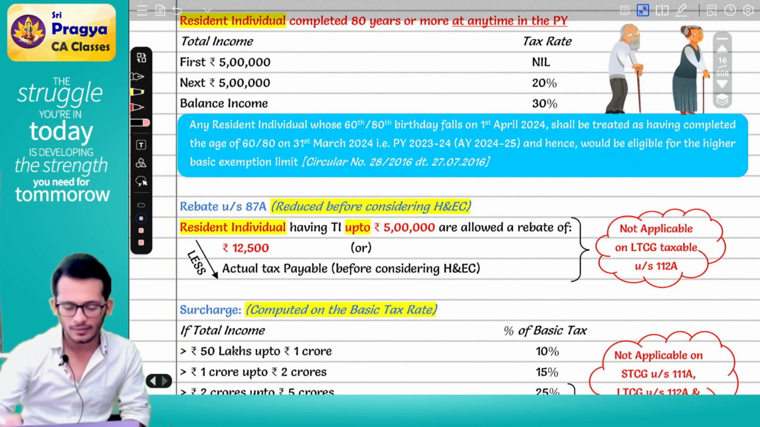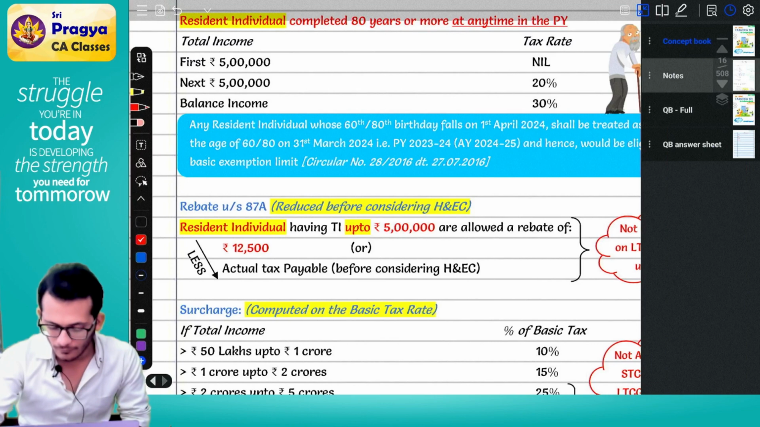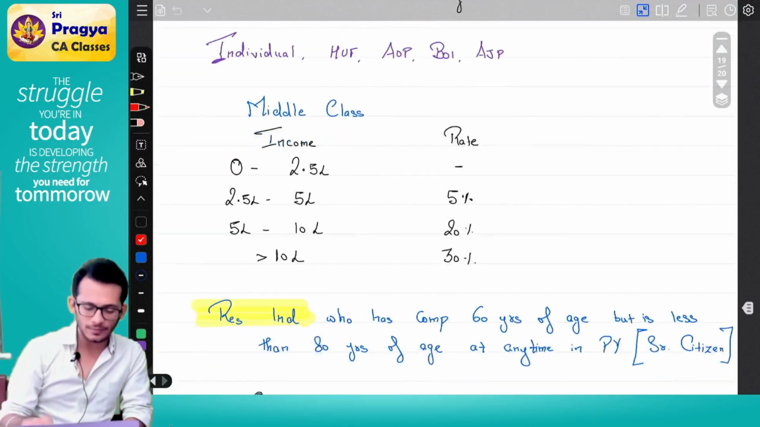Clear? Yes. Great. Coming back to our notes. This is what happens if you are a middle class person.